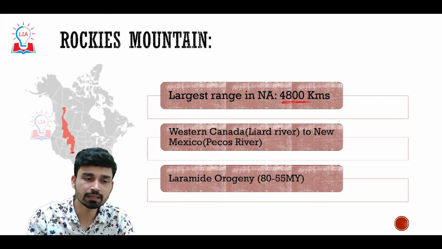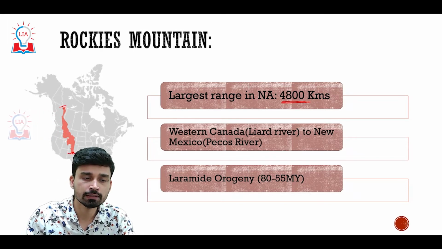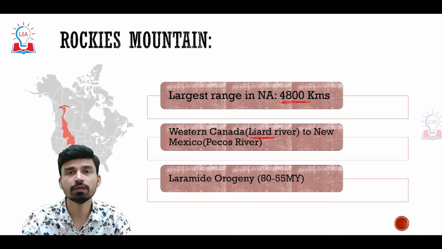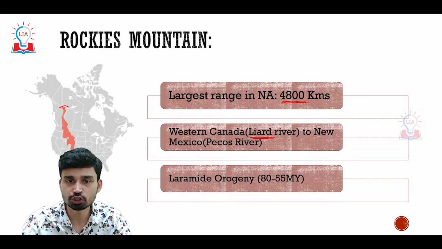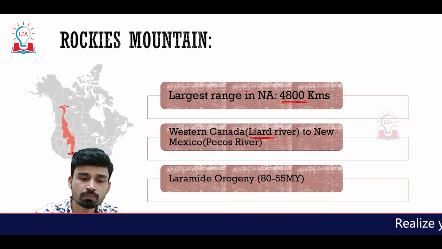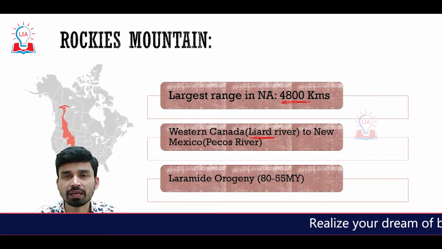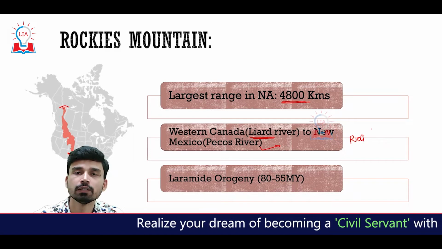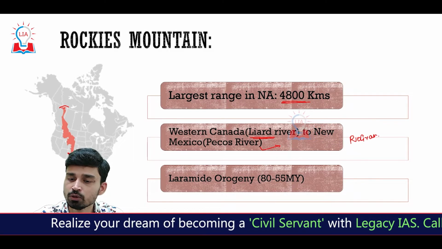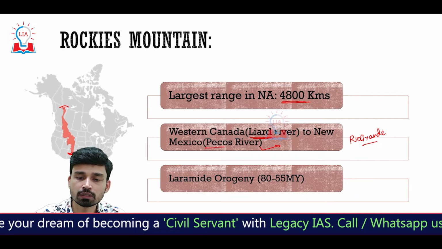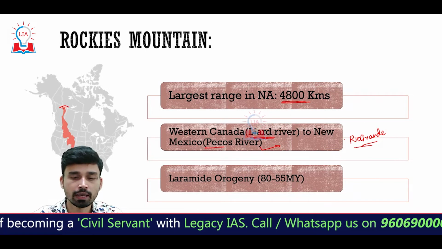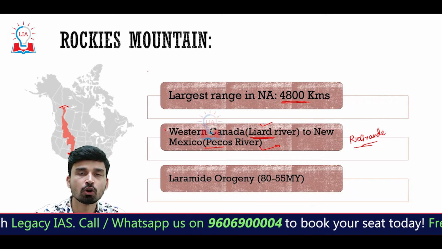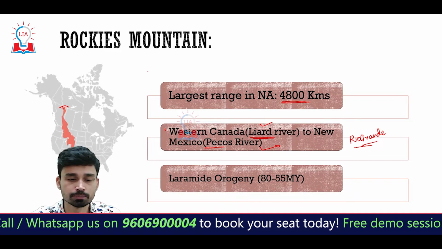If we try to understand the boundary of this particular mountain range, in the north, the mountain range begins somewhere from the bank of Liard River. Liard River is a very important river in the western part of Canada. And then in the south, this mountain range terminates somewhere near the Pecos River. Pecos River is a very important tributary of another important river flowing between the US and Mexico, called the Rio Grande River. So the Pecos River, a tributary of the Rio Grande River in the south, and the Liard River, a west flowing river in the north, form the boundary of the Rockies mountain range stretching from north to south.